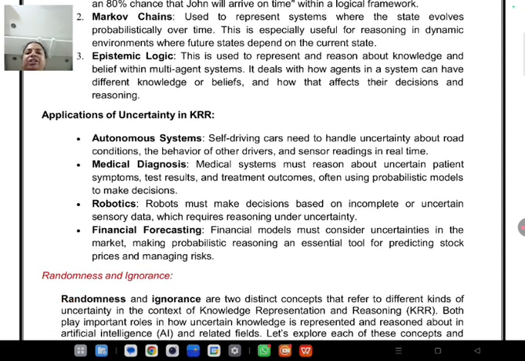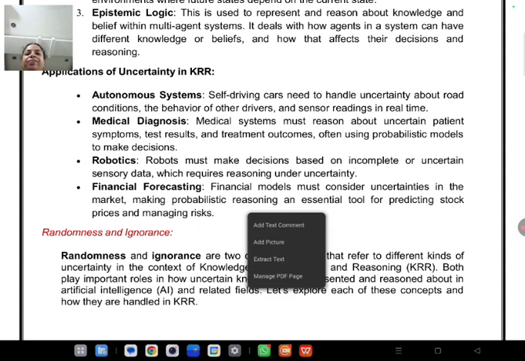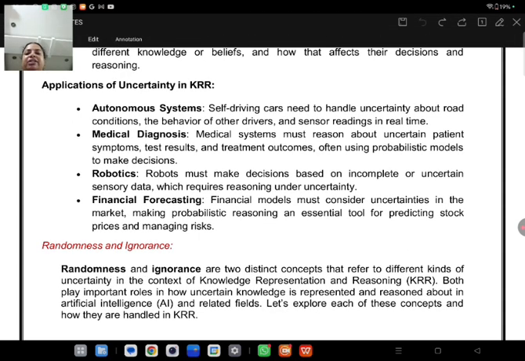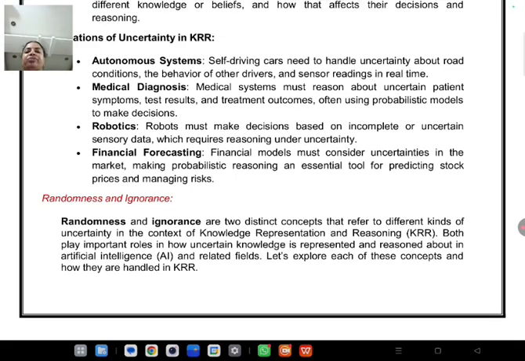Applications of uncertainty in KRR: whenever we are developing autonomous systems, we cannot take any uncertain information, so we need to provide exact information and reasoning based on exact data. Next is medical diagnosis. Here also we cannot provide any incorrect or incomplete information.